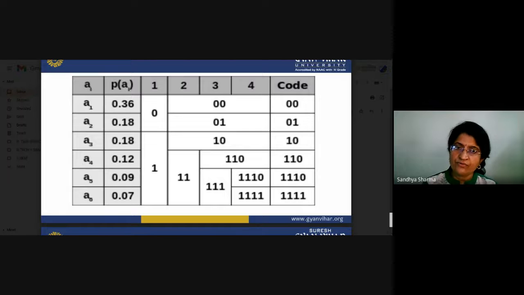Upper half will be 0, lower half will be indicated as 1. Again subdivision of upper half and lower half, and we will again divide it. So that is 0 0, 0 1, and here is 1 0 and 1 1, again further subdivisible. So that is the indication of 0 and 1, and that is the column of code words.